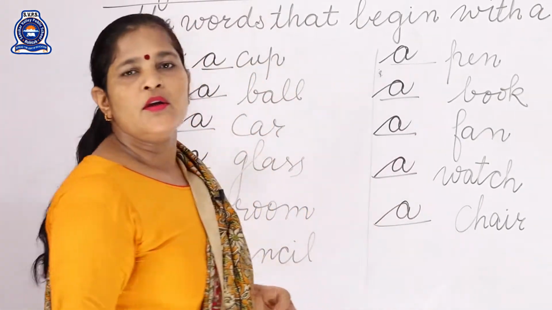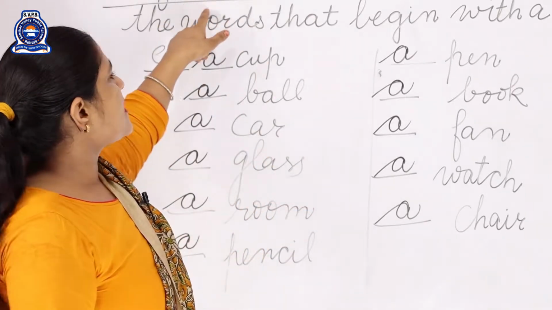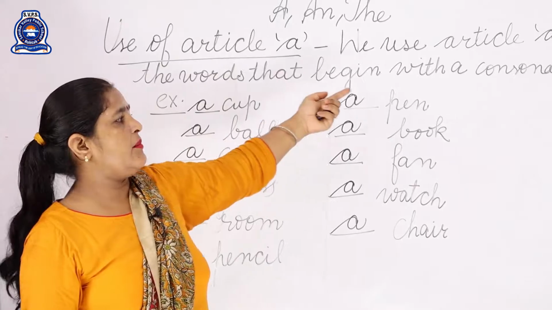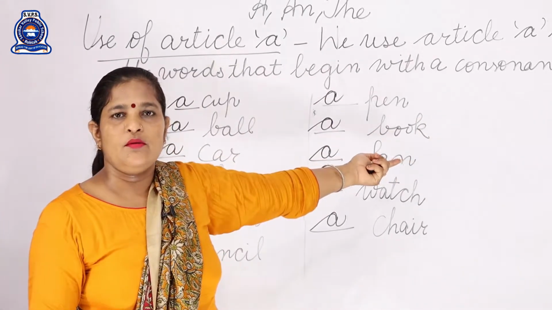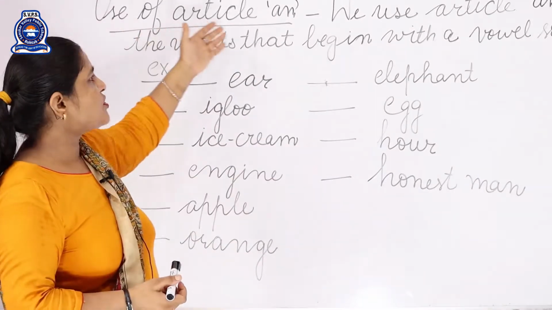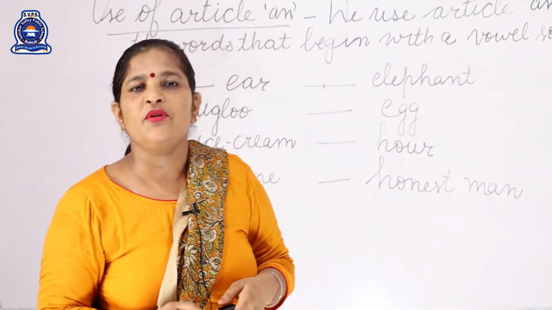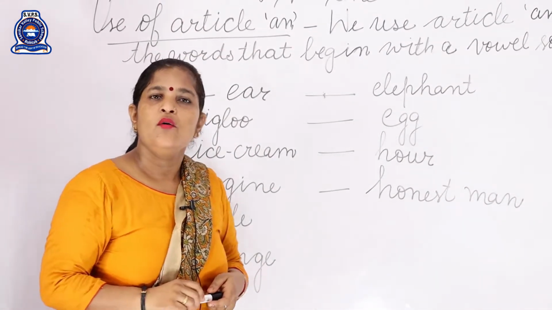I think, beta, it is clear to you where we use article A. We use article A before the words that begin with a consonant sound. It's clear to you, beta? Use of article AN. You know very well, beta. We use article AN before the words that begin with a vowel sound.